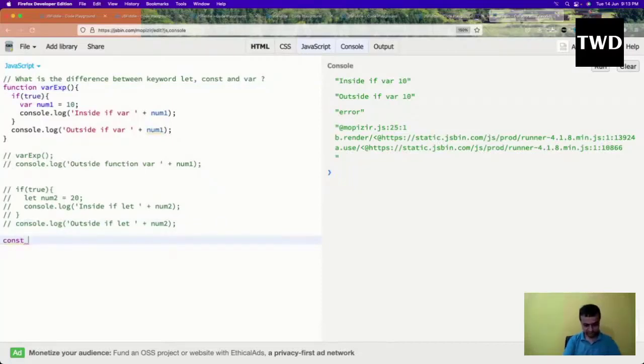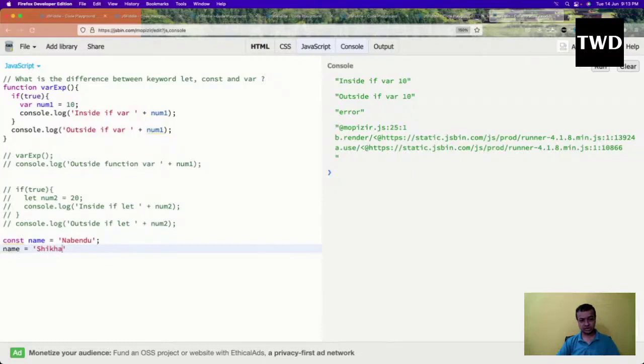Suppose I have, what I have, name. So I cannot have it like this, name.